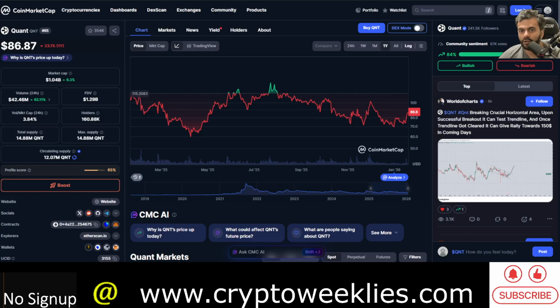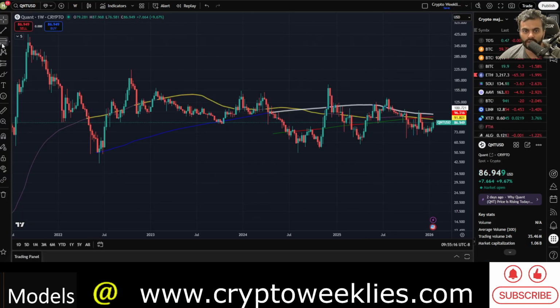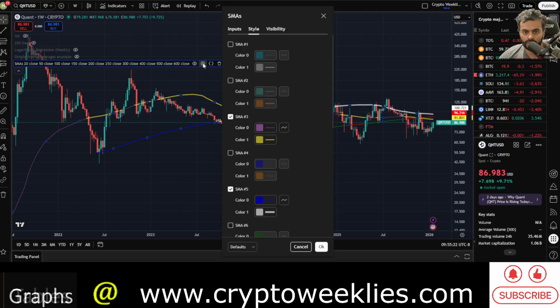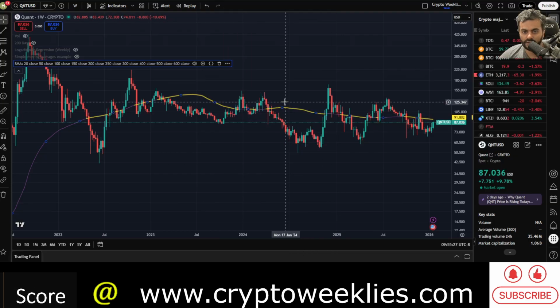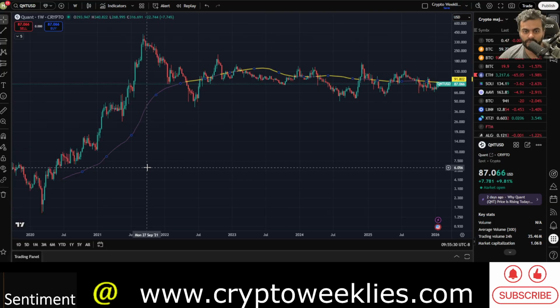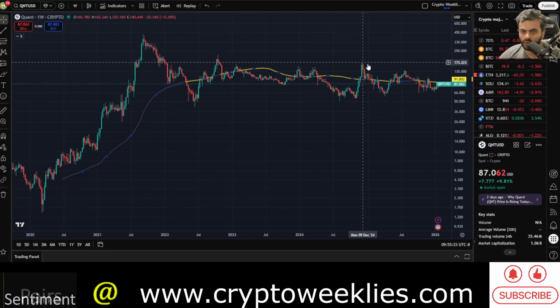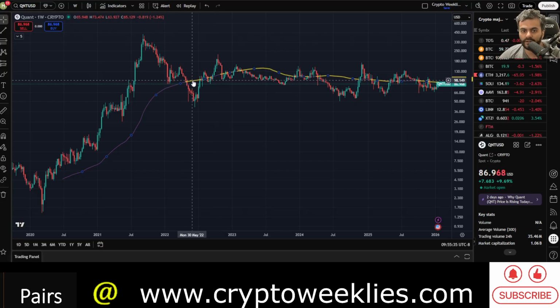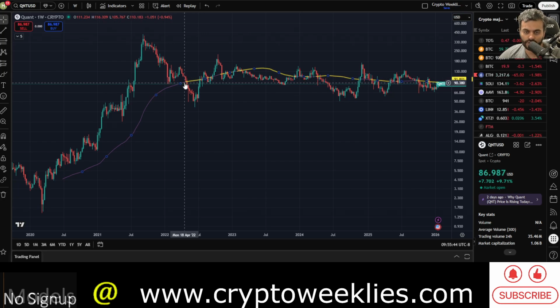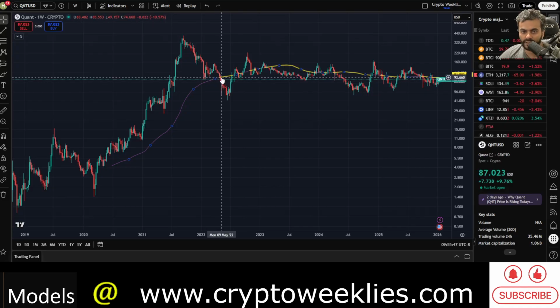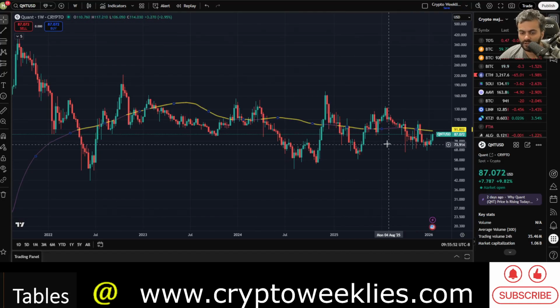So coming to the longer term moving averages of Quant, again, we'll get rid of some of them just to make more and more sense of what these averages are. So first, starting with the 100-week simple moving average, this purple line which turns gold whenever the price is lower than the 100-week simple moving average. And again, arguably, if there is a DCA opportunity analysis for Quant, whenever the price is below the 100-week simple moving average, not the worst time to DCA, at least in the short term.